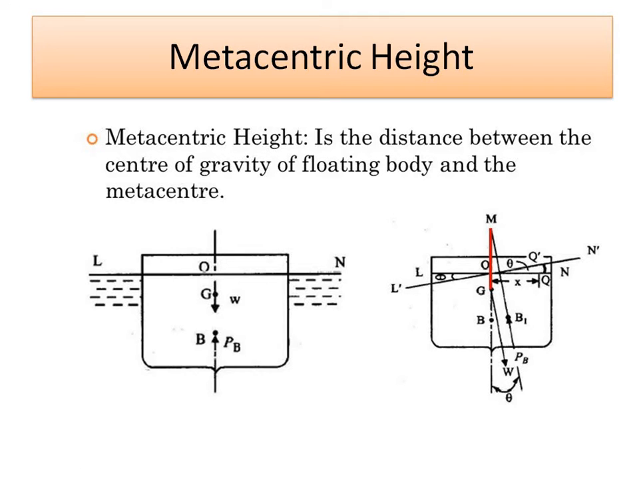Metacentric height is the distance between the center of gravity of the floating body and the metacentre. Suppose G is the center of gravity for this body, the buoyancy force is acting at the point B in the upward direction, and W is acting in the downward direction. Then the metacentre is the point about which the body is oscillating. The distance between the metacentric point M and G is called the metacentric height.